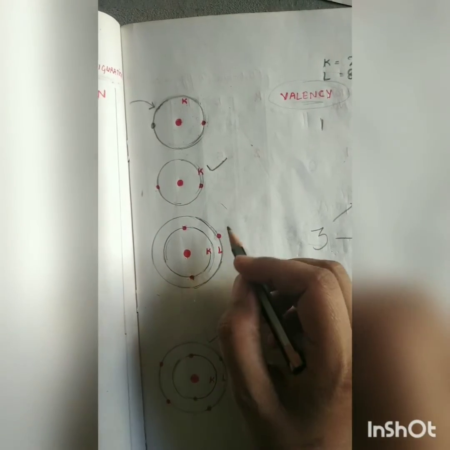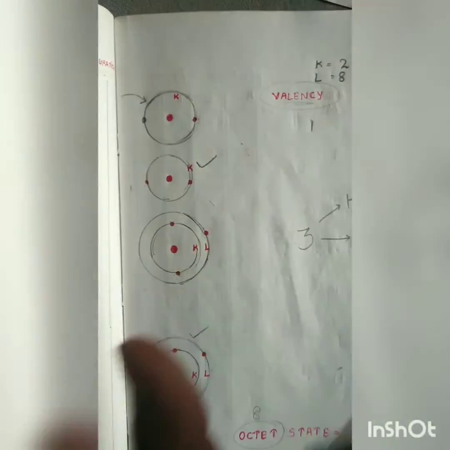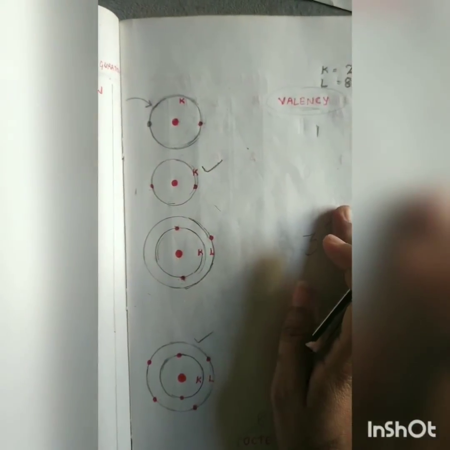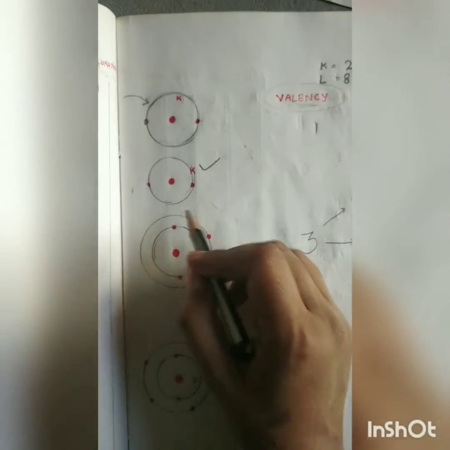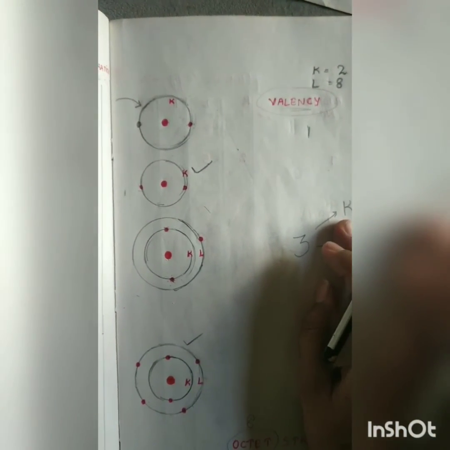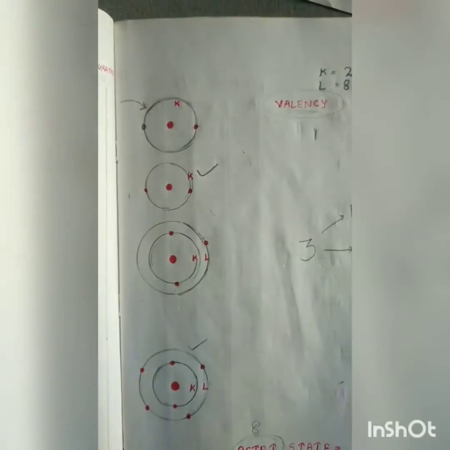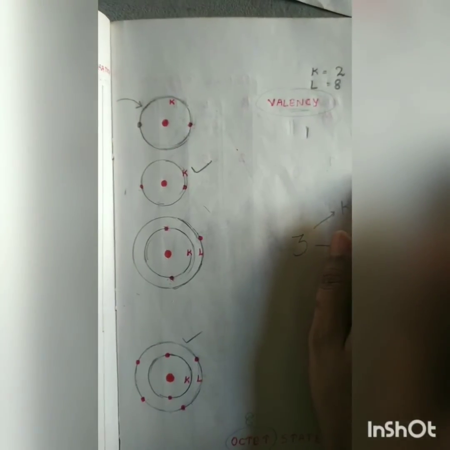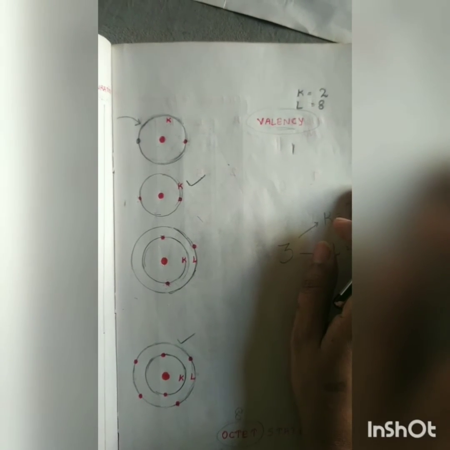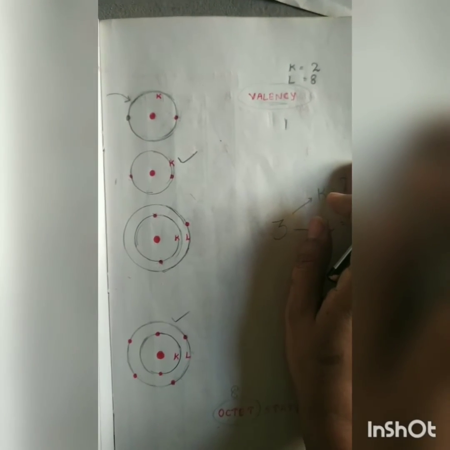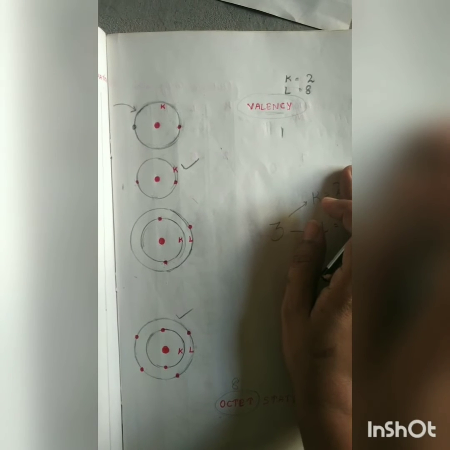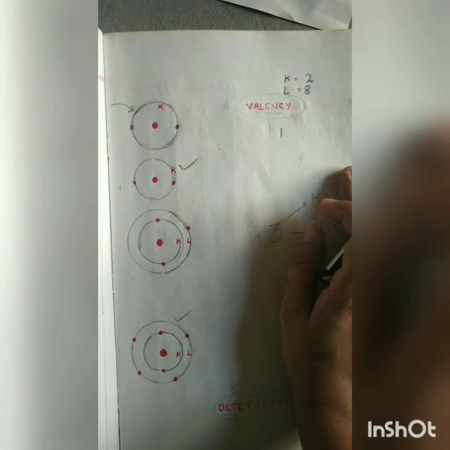In order to gain the stability or to fill its octet state, this L shell should be filled with 8 electrons, which means to attain the octet state, it needs 7 more electrons. And in gaining 7 more electrons, it needs lots and lots of energy.